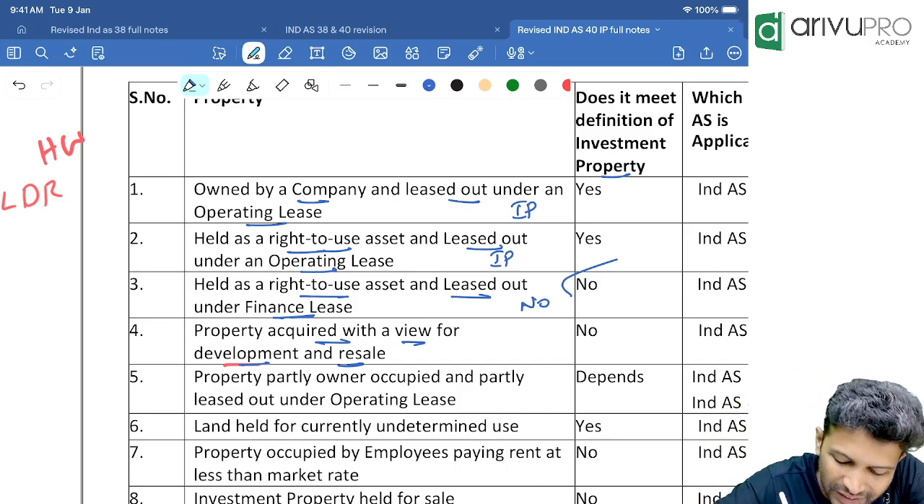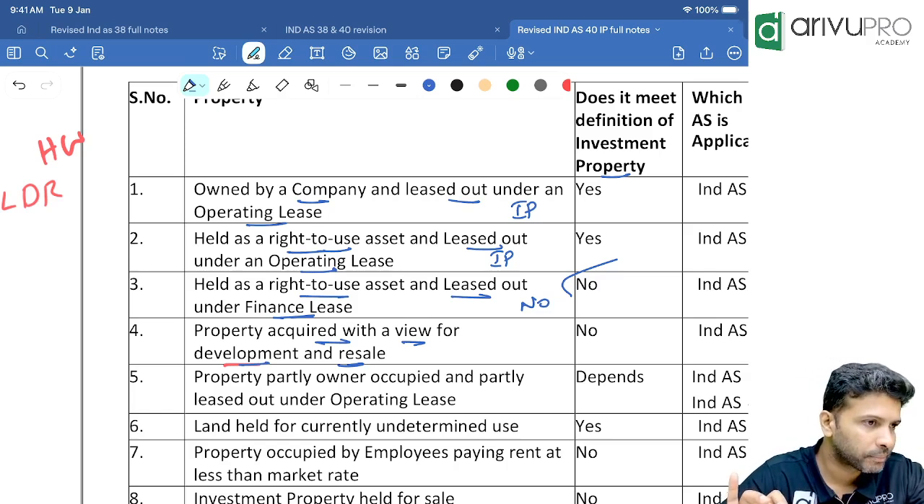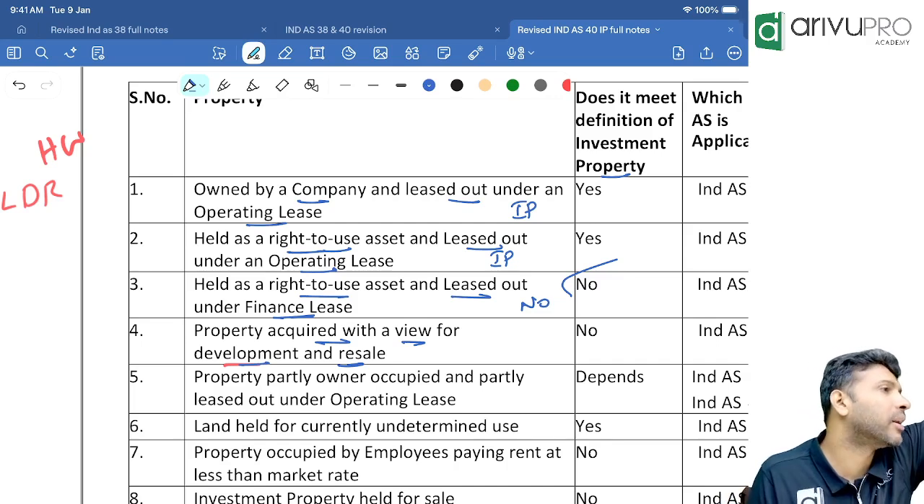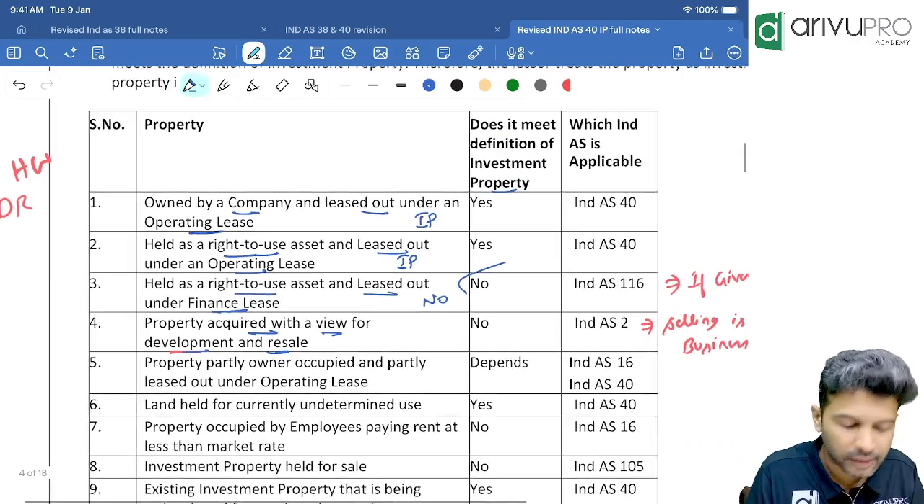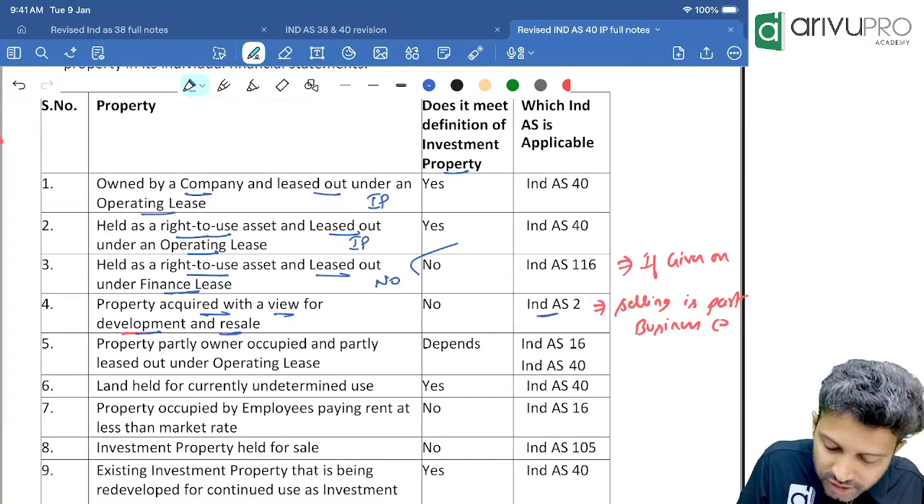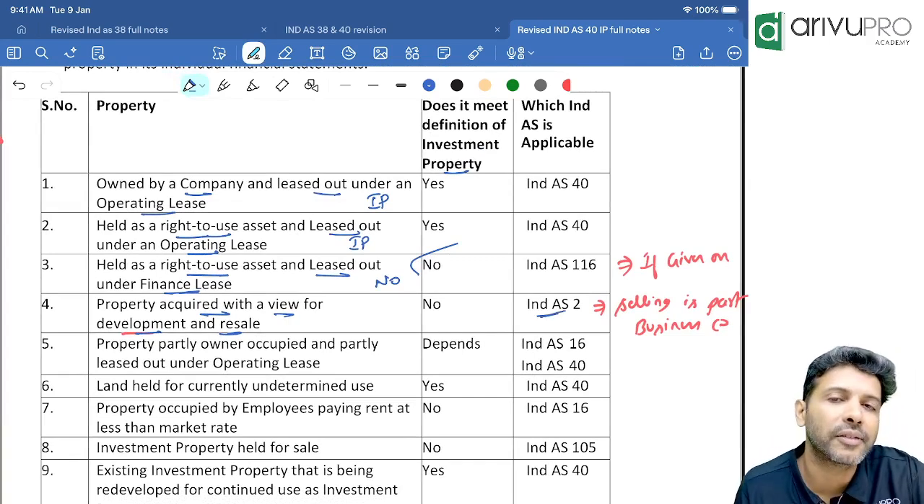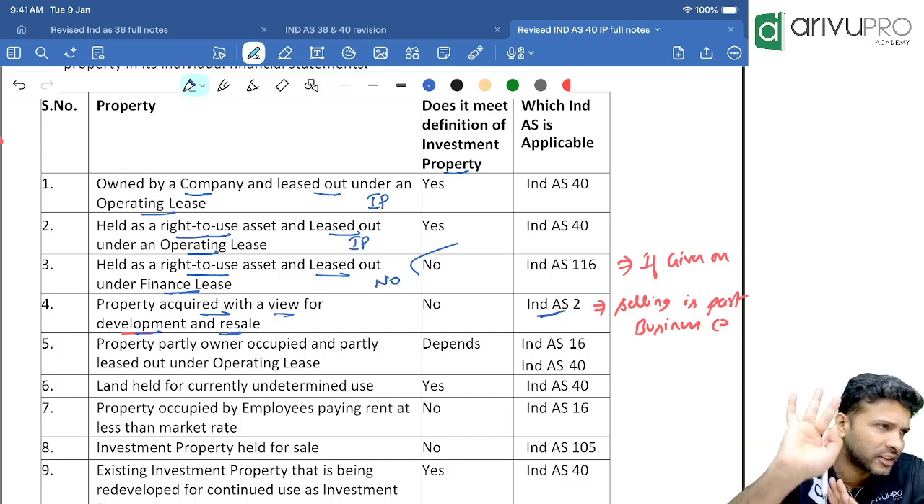Now, if it is a one-time sale, then you can put it as investment property. But if you are doing this as your regular business, then it becomes your inventory. Here they have assumed that it's a regular sale. If you are selling this as part of your regular course of business, then it becomes what, sir? Inventory. And for inventory, which standard will apply? Ind AS 2. Okay, actually that depends, but this is the ICA answer there.